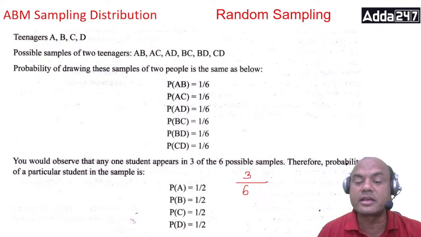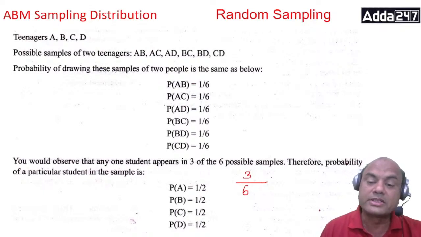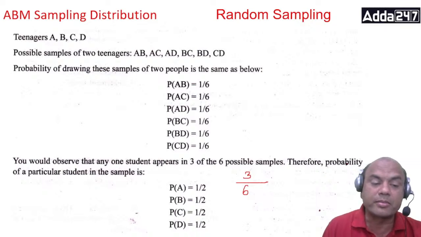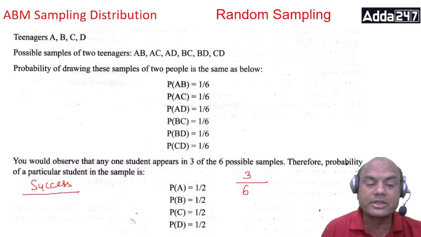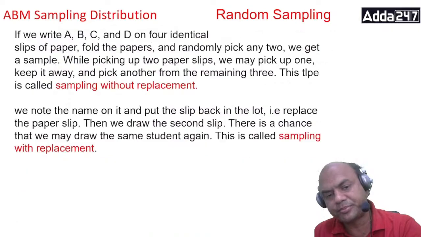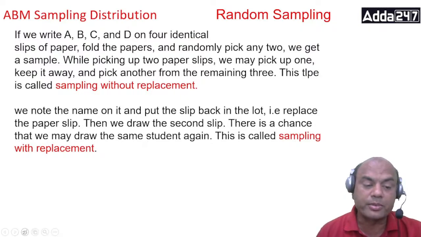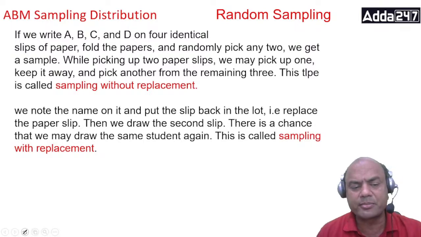This typically is related to probability: the required outcome upon the sample size. Probability's formula is like this: success upon sample size. We'll study this when we study probability. If you write A, B, C and D on 4 identical slips of paper, here comes the next topic within random sampling only.